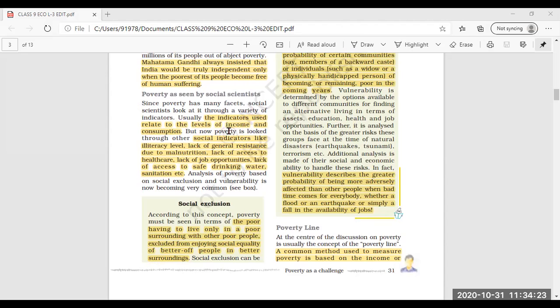Now, the indicators used relate to levels of income and consumption. According to social scientists, how much income there is in a particular family and how much consumption there is. That means what all the family members are earning, how many earning members there are, and how much consumption, the utilization of that money, there is. That is seen as an indicator that can show whether the particular family is really considered to be under the poverty line or not.